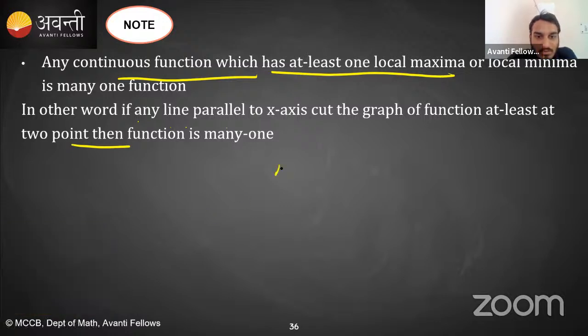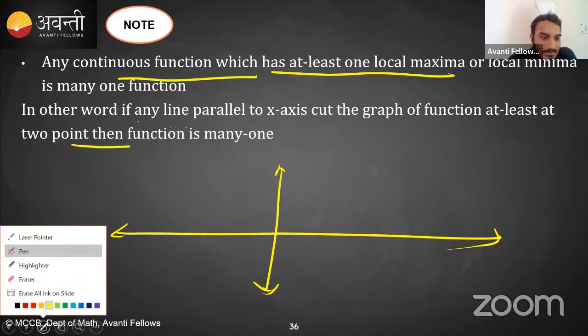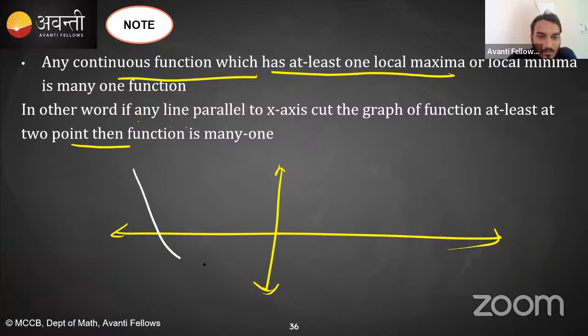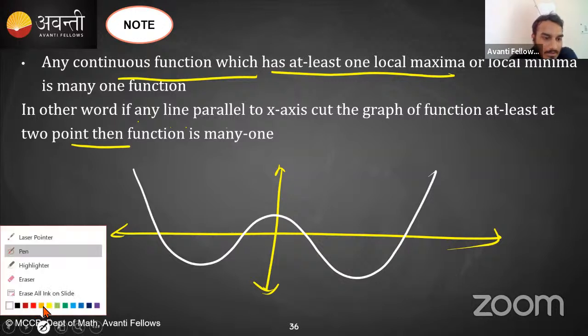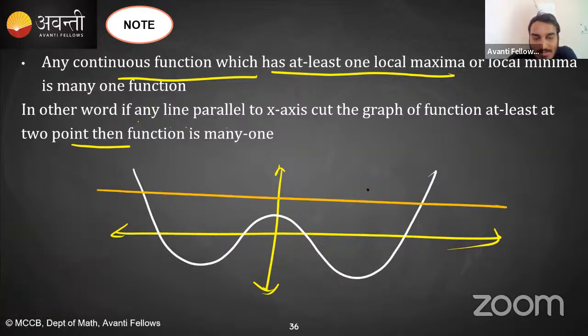How? See, this is your x-axis, this is the y-axis. This is a graph. Let's suppose this is some graph of yours. Now see, let's suppose this line, a line parallel to the x-axis. Now you can see that this line is cutting my graph at two different points. Right? A line parallel to the x-axis cutting my graph at two different points.